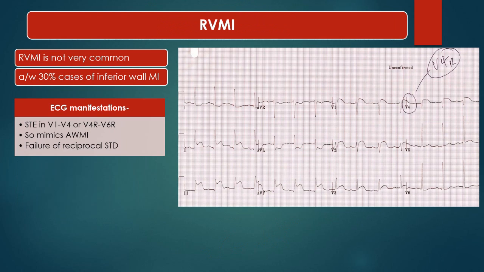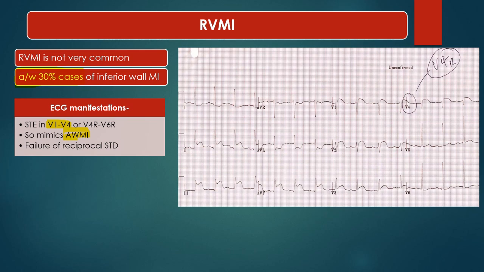That is it. Now here comes right ventricular myocardial infarction. RVMI is not very common, but if there is inferior wall MI, 30% of cases will have RVMI, so it becomes important. What will be the ECG manifestations? There will be ST elevation in V1 to V4, which is seen in anterior wall MI also.